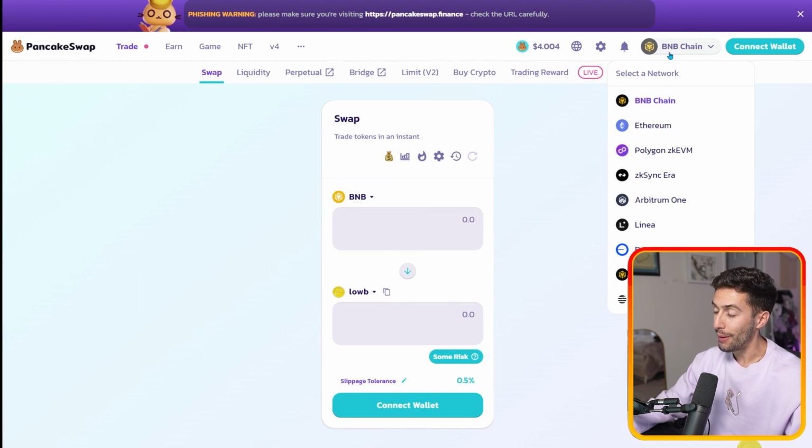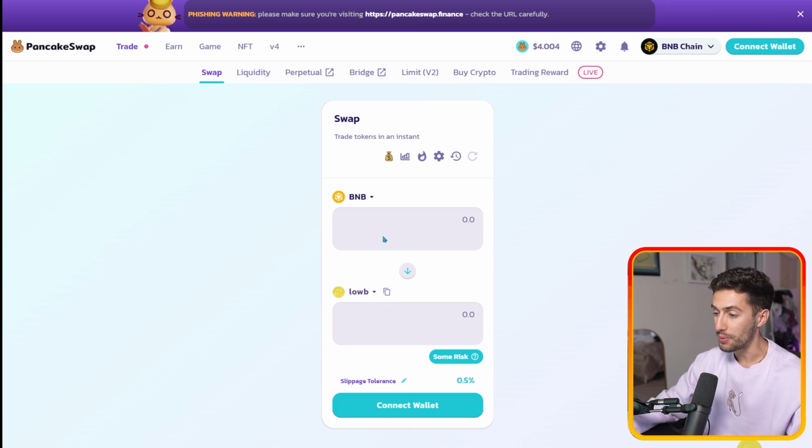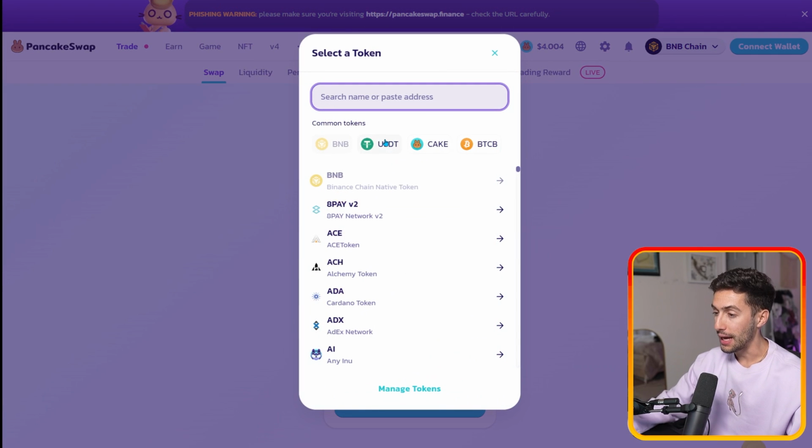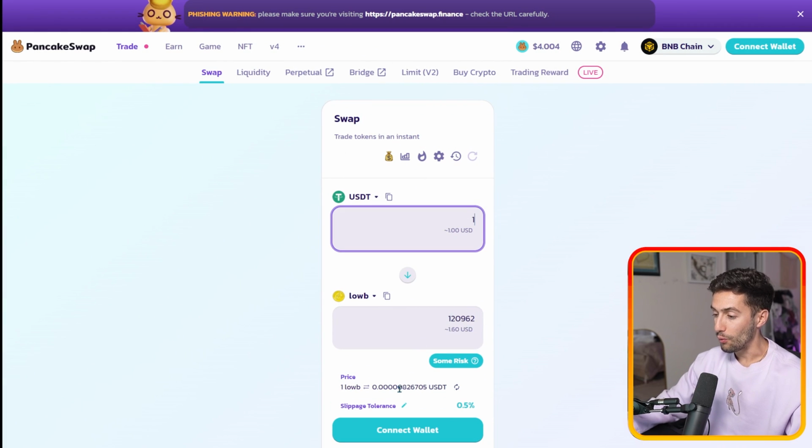If you don't see it, you've got to make sure you're on the right network. PancakeSwap has a bunch of different networks as well. So click BNB chain to make sure that it'll show up here. We'll then be able to swap in, again, USDT to LOB, and we'll be able to do that right there. So no matter where you are in the world, especially for us US folks that do not have access to Binance, which has a lot of these coins anyway, this is how you can buy any of these coins easily, and every single time you'll be able to find one location you could buy them at the very least.